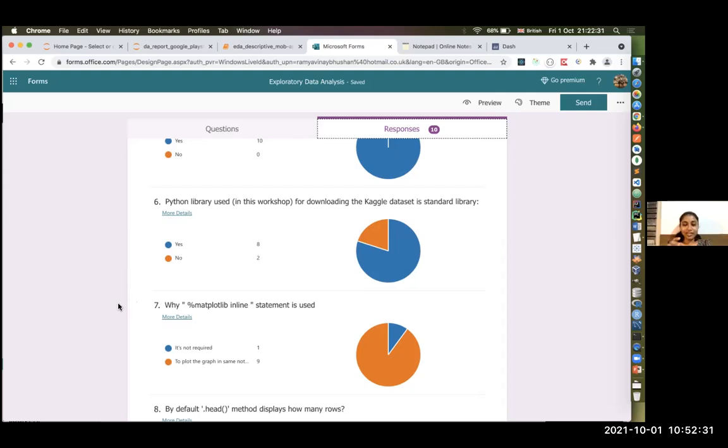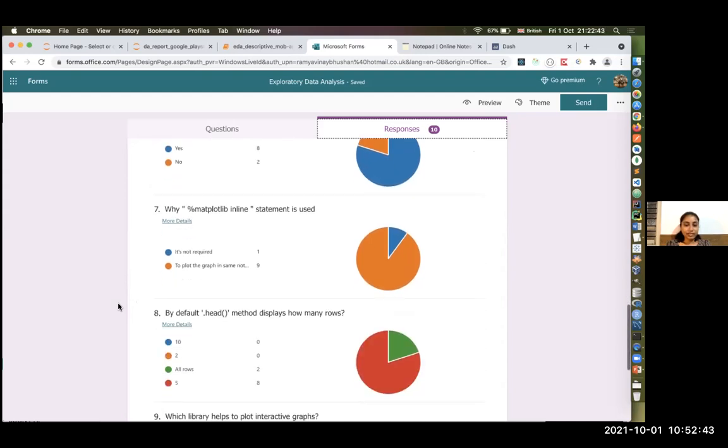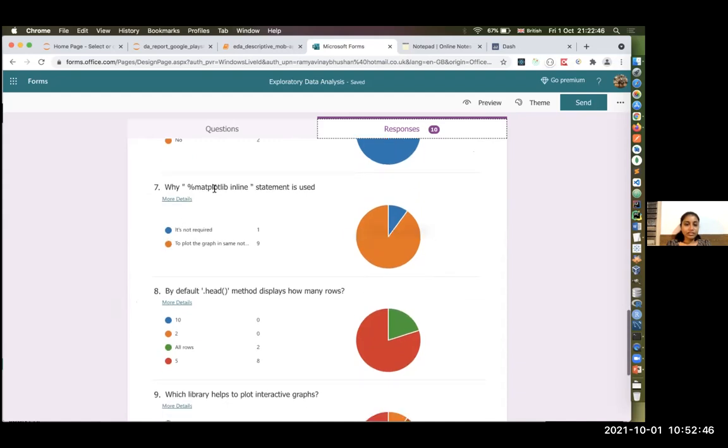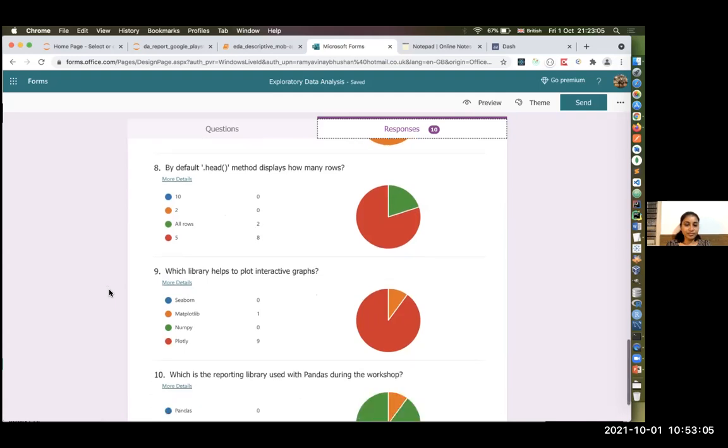Basically, the library I used to fetch the dataset from Kaggle is not a standard library. You have to install it. This is basically if you want to show the graphs within the same notebook, then you would use this statement. By default, the head method displays the top 5 rows.